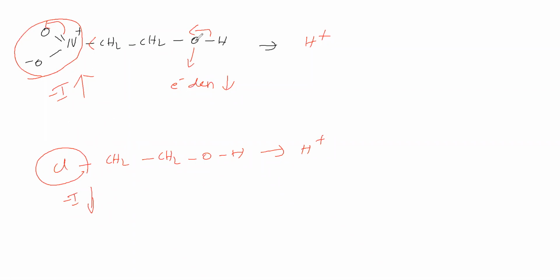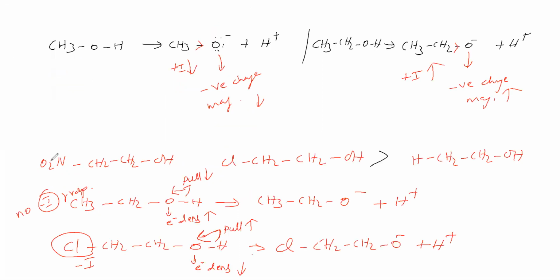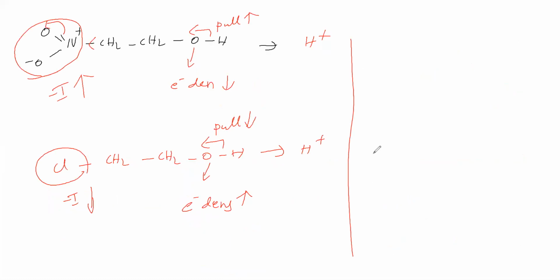Therefore, here electron cloud density at oxygen becomes less, but electron cloud density at oxygen is high when compared to this. Therefore, this oxygen pulls this bond pair towards itself with less tendency, and this oxygen pulls this bond pair towards itself with high tendency. So it gives H plus easily when compared to this. Therefore, it has higher acidic nature. So beta nitroethanol has higher acidic nature than beta chloroethanol. How the acidic nature is there, that we discussed. So now we will take the next example.